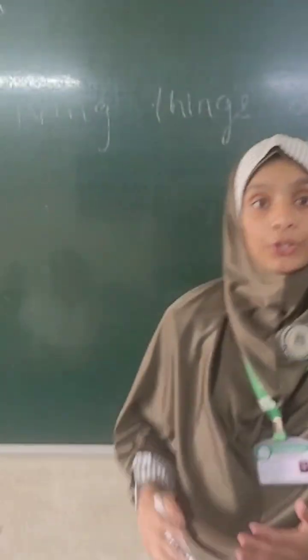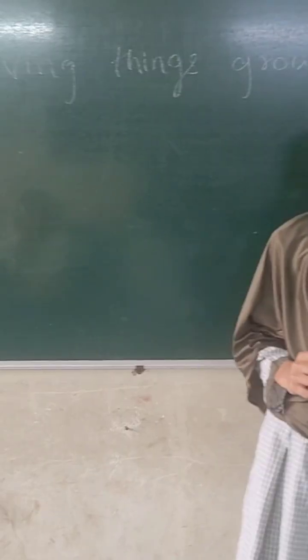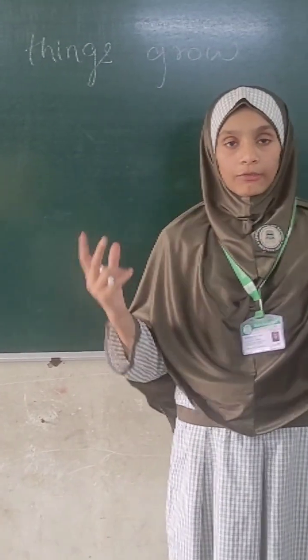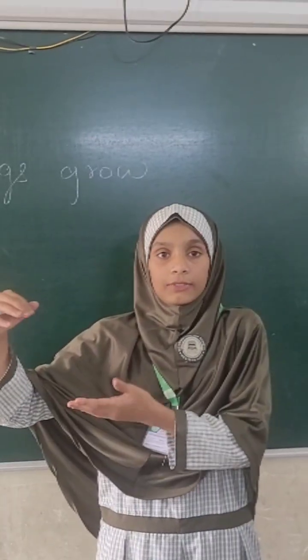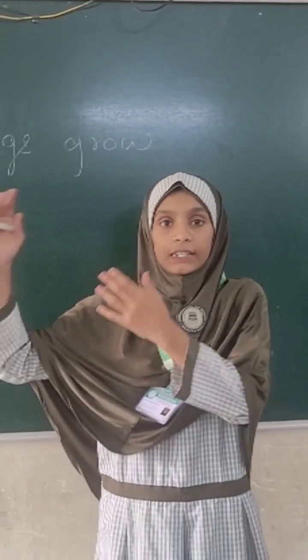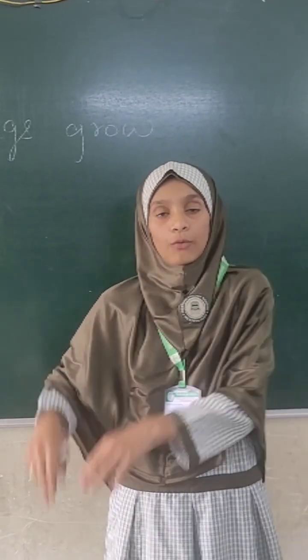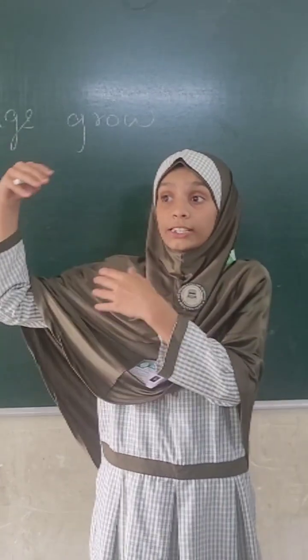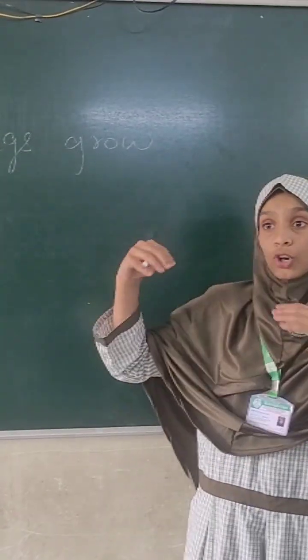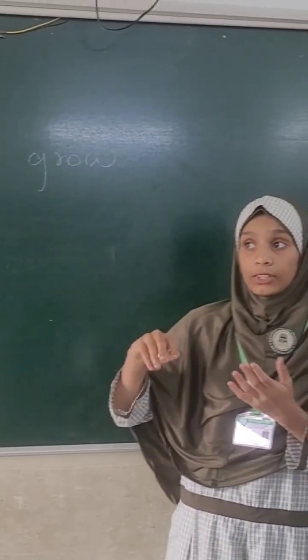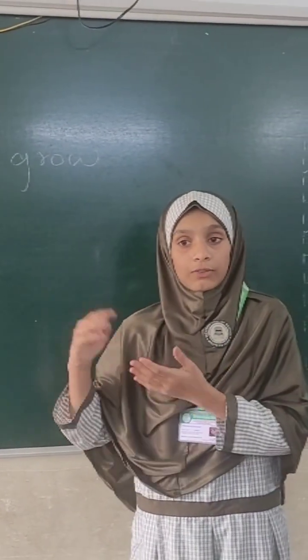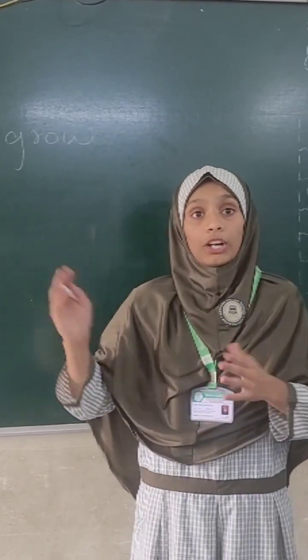Now I will explain how living things grow. I will give you an example. First, when we are born, we are small kids. We grow. Then we come to junior KG, senior KG, first, second, third, fourth, and now we are in 6th standard. We will grow till 10th standard. Then we will grow into an adult. Then we will become old, and then we will die.